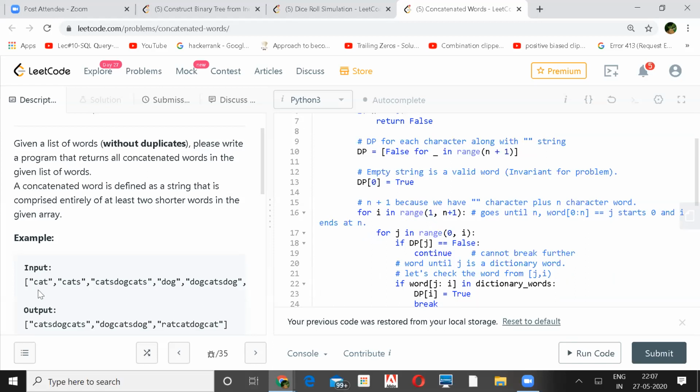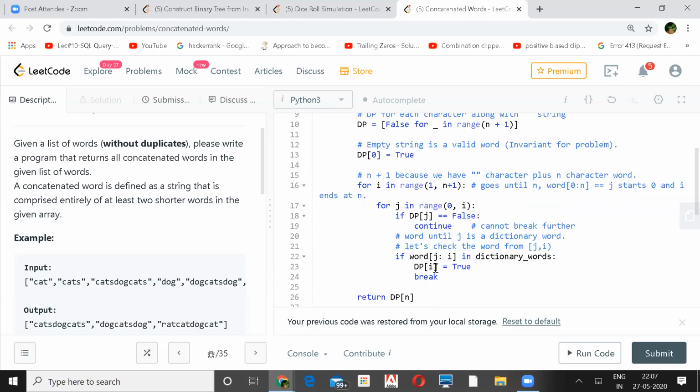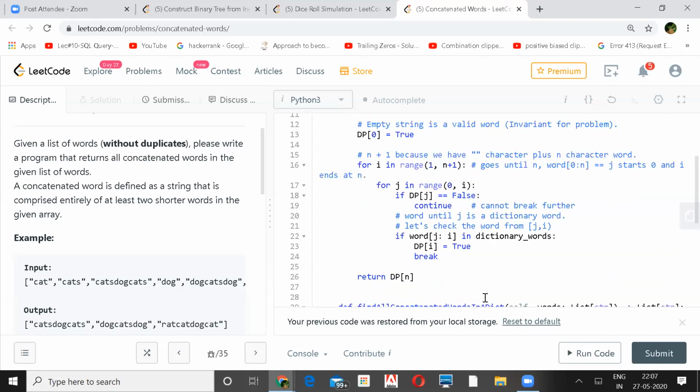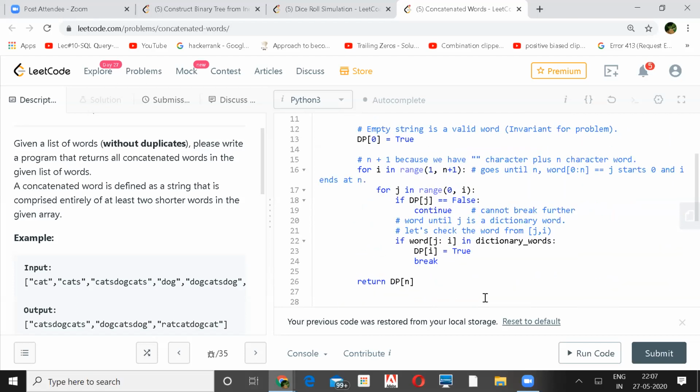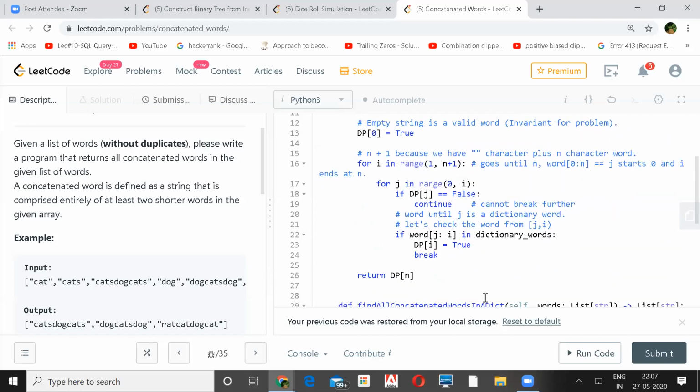Let's say initially I'll take C, then CA, then CAT I'll check. If it is false, you continue. Otherwise, if you find that it is present in your dictionary, that means you're good to go. You update dp[i] with true and come out of this loop, and at last just return dp of n. Yeah, you are using DP the way he was mentioning.